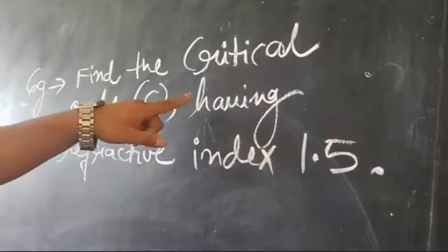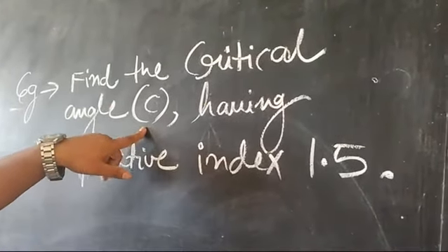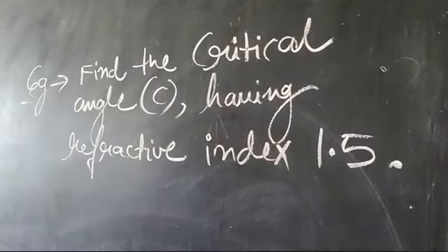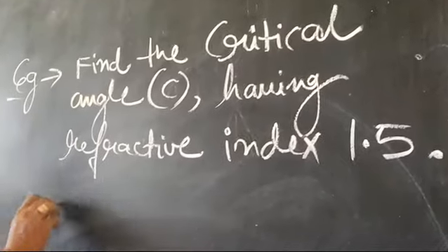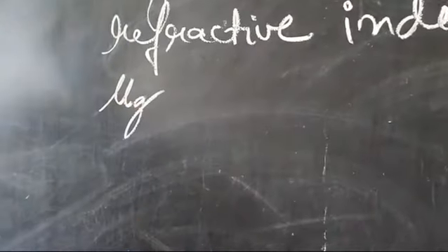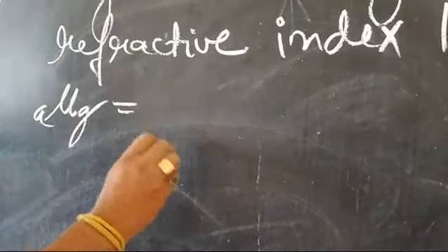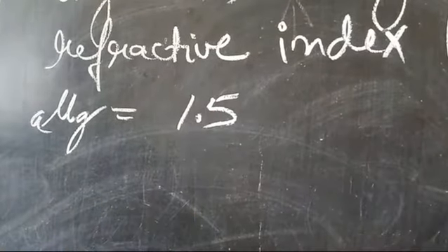Find the critical angle of the given medium, having the refractive index of 1.5 or 3/2 you can write. So we know that it's a glass medium, obviously. So what is the refractive index that has been given, students?